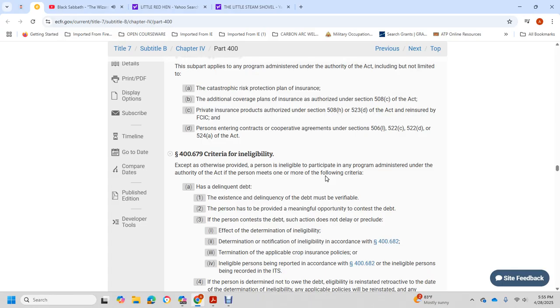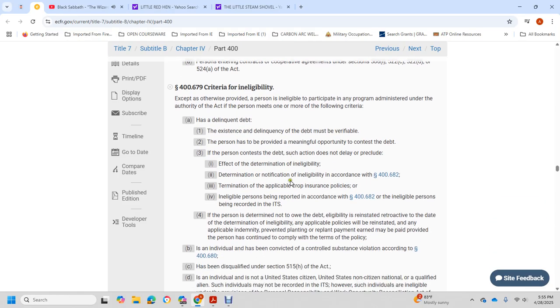The person meets one or more of the following criteria: has a delinquent debt. The existence of delinquent debt must be verifiable. The person must have been provided a meaningful opportunity to contest the debt. A person contesting the debt, for such action that does not preclude the effect of the eligibility determination, notification of eligibility in accordance with 406.82, the determination applies to the applicable crop insurance policy, with the ineligible person being reported in accordance with 406.82, and the ineligible person being recorded in the ITS.